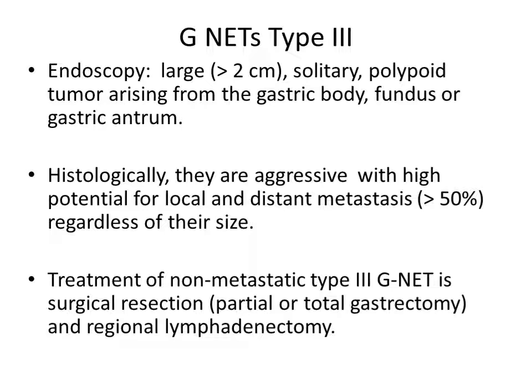Endoscopically, GNAT type 3 appears as a large, solitary, polypoid tumor arising from the gastric body, fundus, or gastric antrum. Histologically, they are aggressive with high potential for local and distant metastasis, in fact in more than 50% of cases, regardless of their size. Treatment of non-metastatic type 3 GNAT is surgical resection, partial or total gastrectomy, and regional lymphadenectomy.